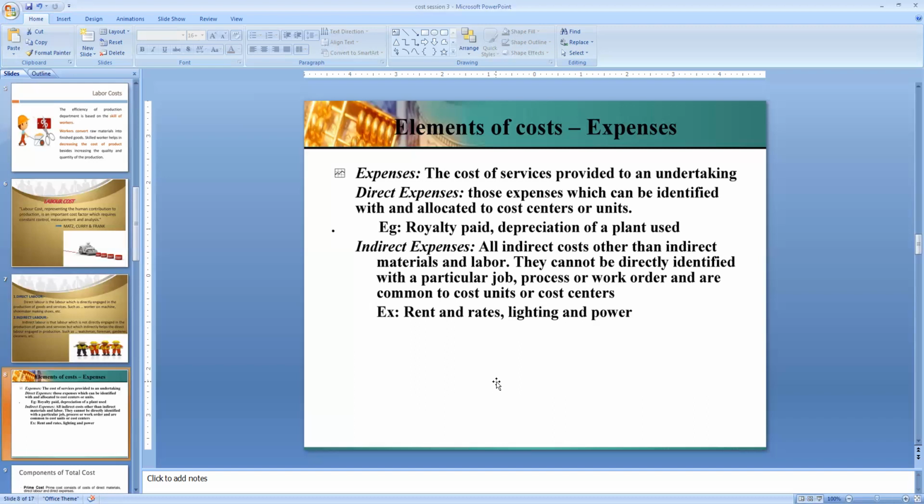So the expenses when we pay rent and rates, the lighting expenses, or we can call it the power expenses, the depreciation on a plant, or the maintenance on plant and machinery, these all come in the category of indirect expenses. Indirect expenses cannot be directly identified, but can be allocated and apportioned to a particular cost center. In the case of direct expenses, it can be identified very easily and allocated to the particular cost center where the expenses are incurred.